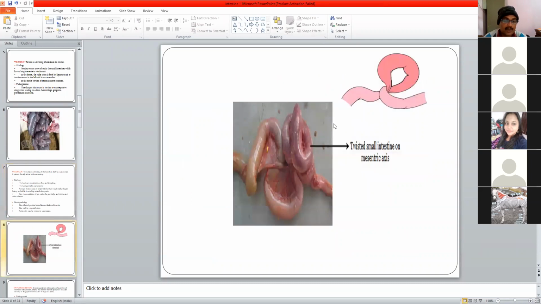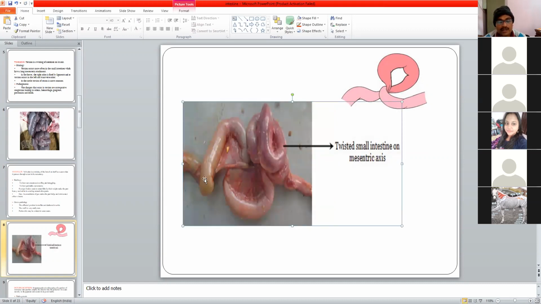So I think volvulus is clear now. Torsion is very clear. Volvulus is also clear. In this diagram, you can see this is the mesentery, this is the mesentery, and the intestine portion has come this way, this way, this way, and finally pierced through and formed a knot. A knot-like structure has formed, and now again it has become normal.